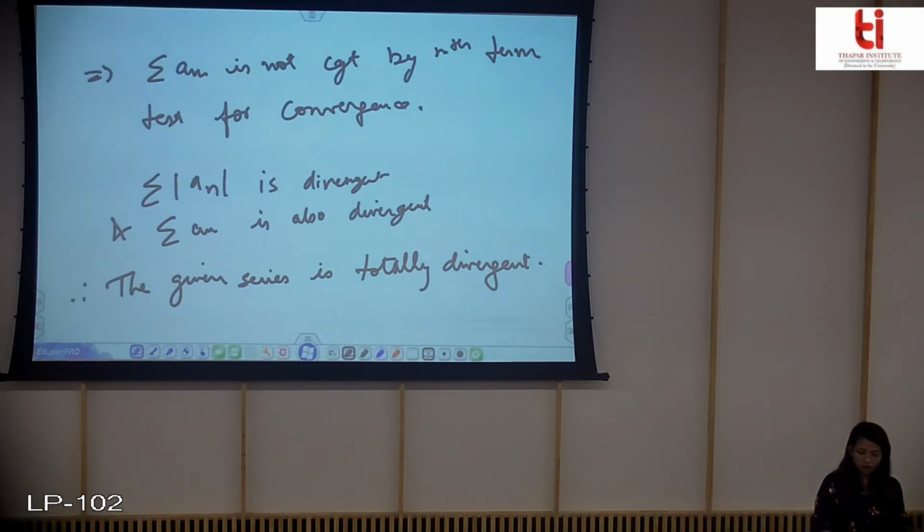So I hope this is clear. We will now move on to a few more questions, and then we will move on to the error bound of the alternating series.